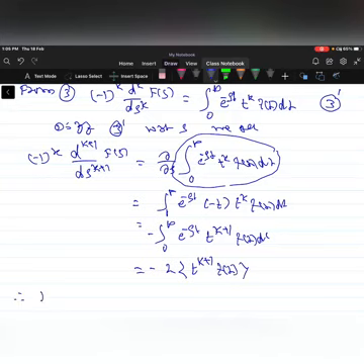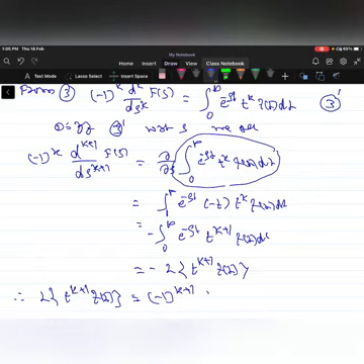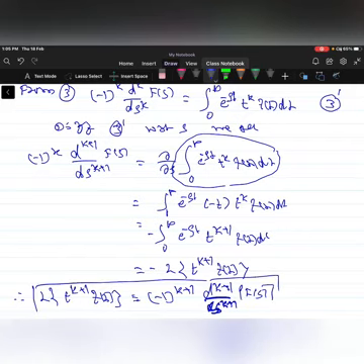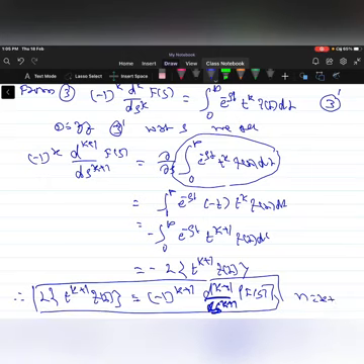Therefore, Laplace of t power k plus 1 into f of t is equal to minus 1 to the power of k plus 1 into d^(k+1) by ds^(k+1) of the function F of s. So the result is true for n equal to k plus 1 also.